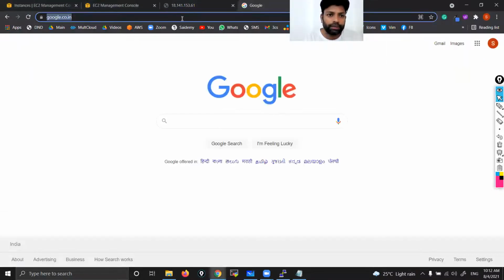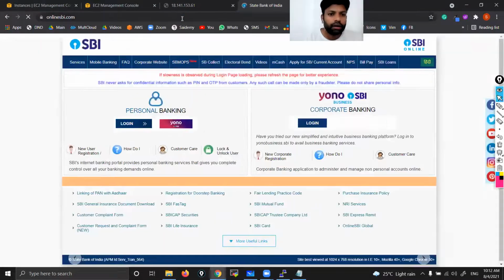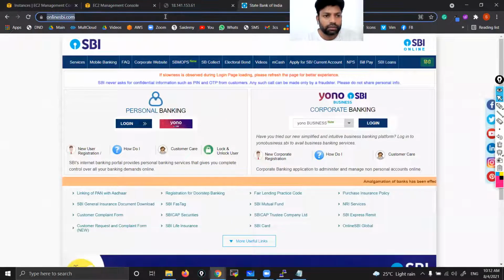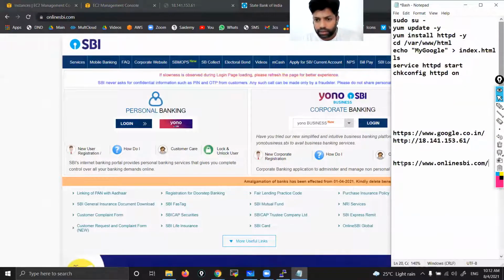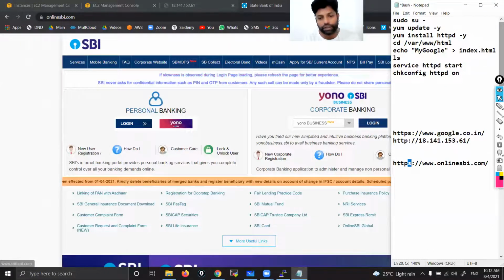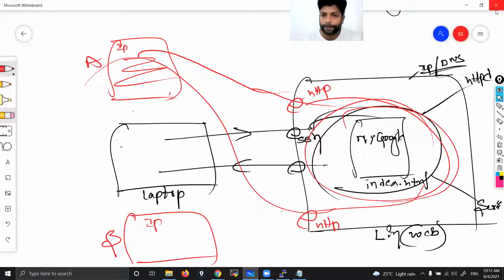Okay, what about online SBI? Copy that. See, here also it is showing HTTPS. So my website, the S is not there. For other websites, the S is there. That means S means security. My website is not secure, but other websites are secure. Then how to make it secure? That I am going to explain in tomorrow's class.